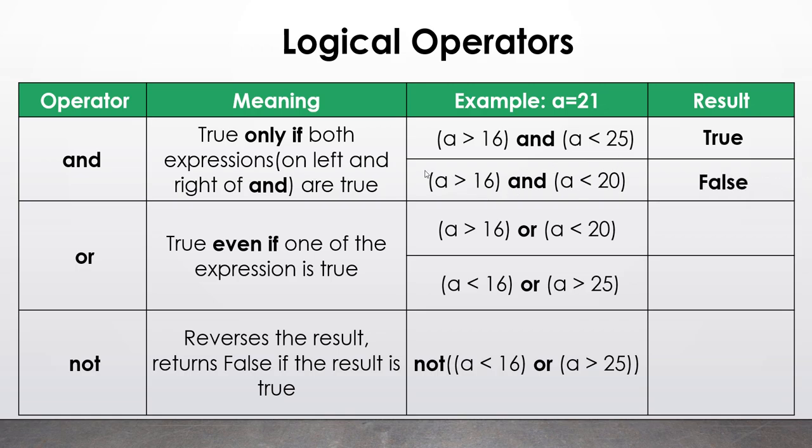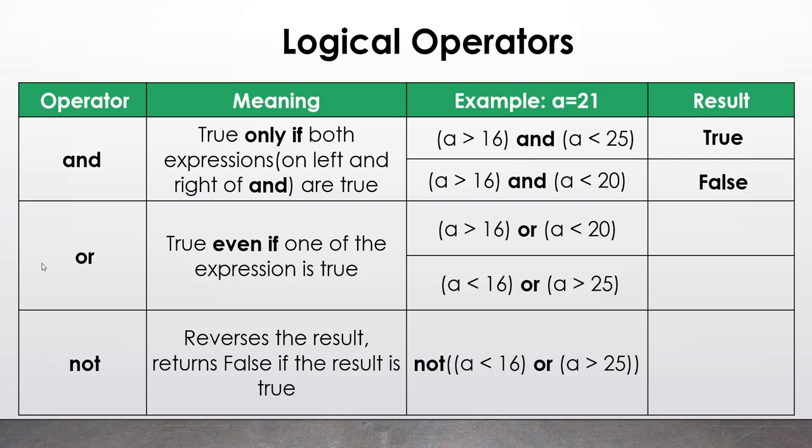The reason is that the first condition, a greater than 16, is true because value 21 is greater than 16. But the second condition, a less than 20, is not true. It is false because our a value is 21, which is not less than 20. That is why it will be false.